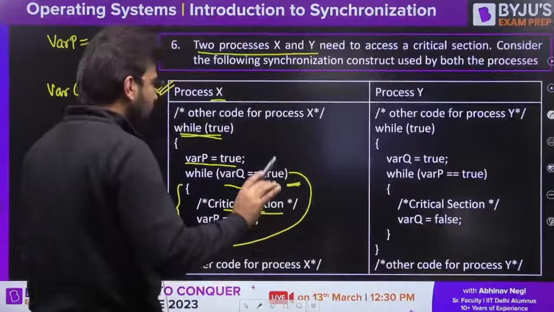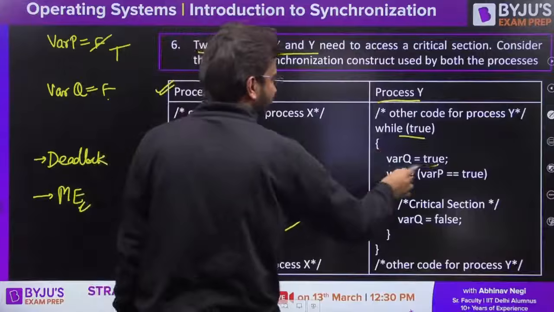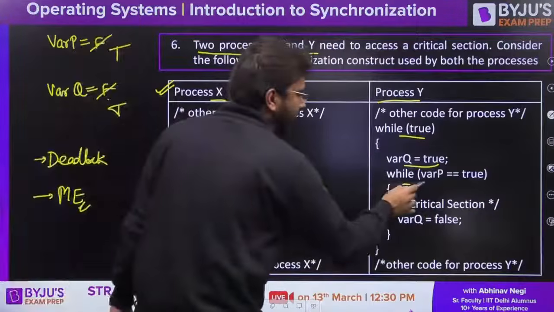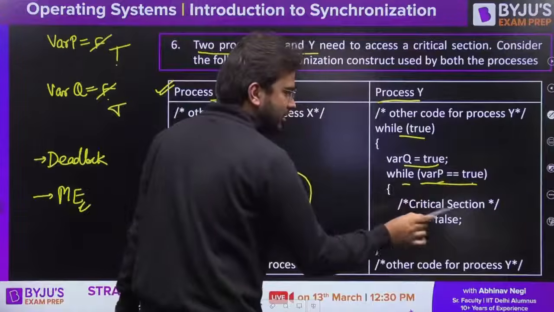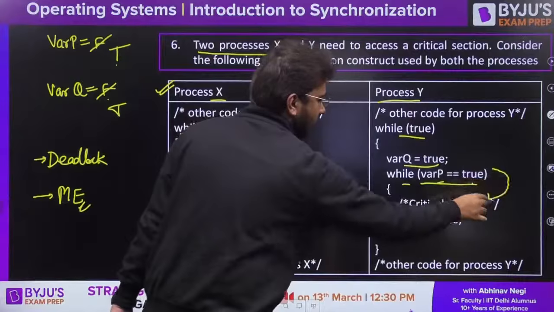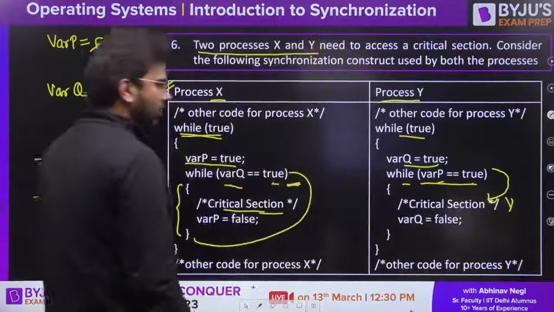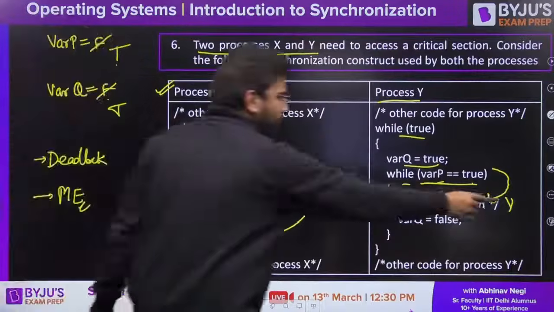Okay, fine. Let's come to process Y. While true, fine. Var Q is equal to true. Let's make it true. Now, while var P is equal to true, yes, true is equal to true. This is true. That means critical section. Process Y is present in the critical section now. Okay. Now let's say it got preempted here.